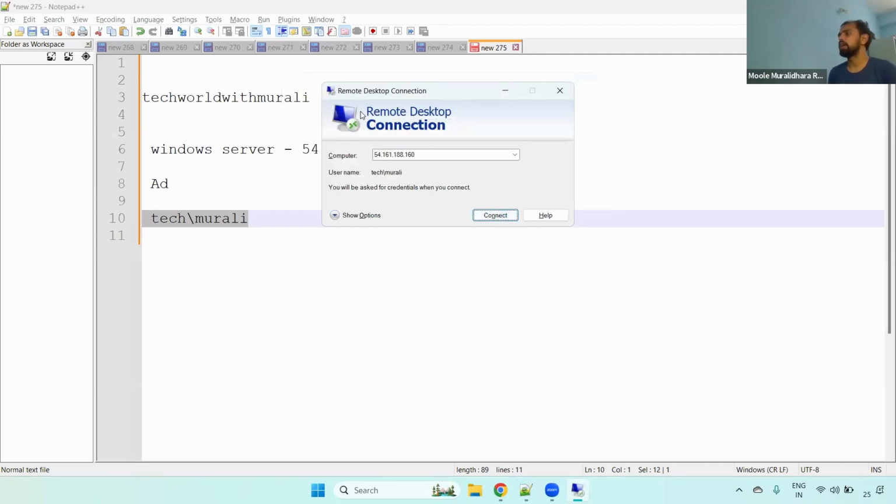You may ask why it is not connecting. Because this server is not available. It's just an example, I took this and I'm trying to connect using tech/Murli. This tech differs from organization to organization. We gave the NetBIOS name tech when creating that Active Directory. So the same name, slash, my Active Directory username, Murli. In your case, it could be Suresh, Naresh, Srikant. There are multiple names. Just connect with the particular AD. Understand that? This is the basic idea of Directory Service.